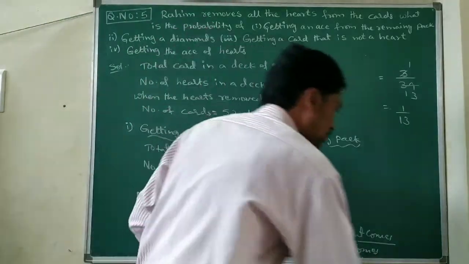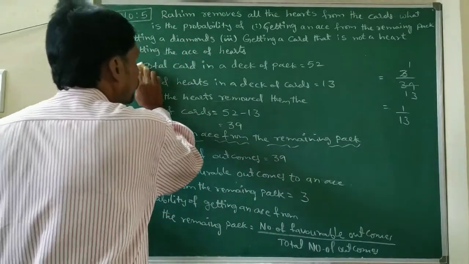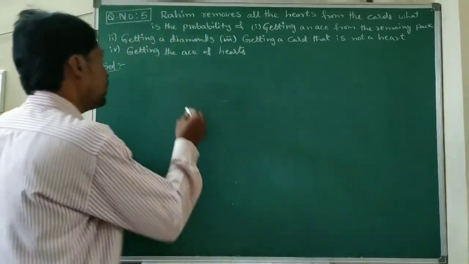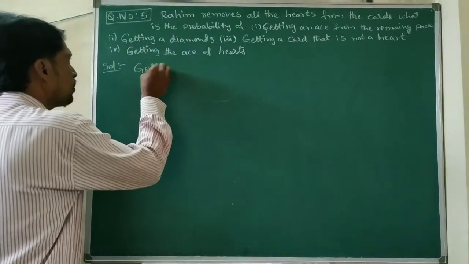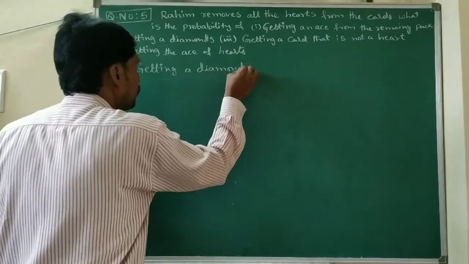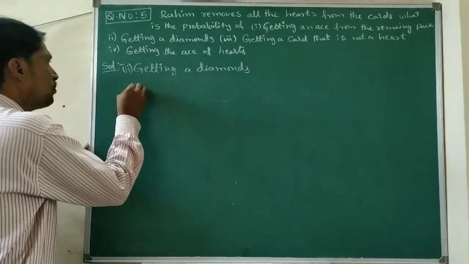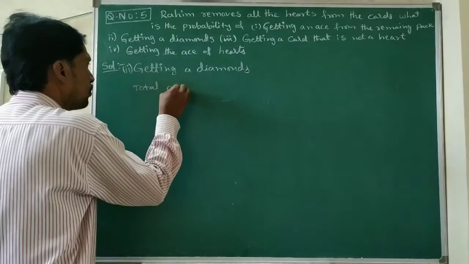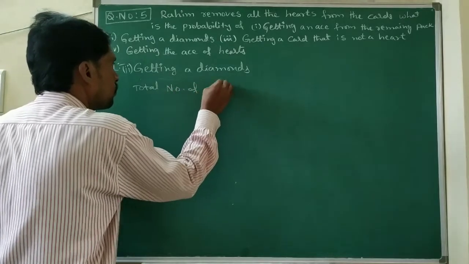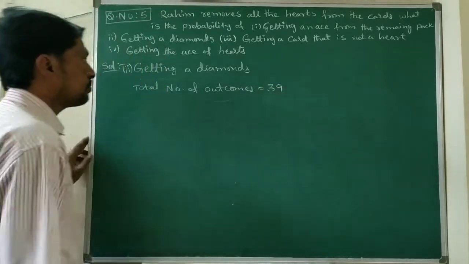Next, what is the next one? Getting a diamond. This is the second one. The total number of outcomes, already we discussed, is 39.